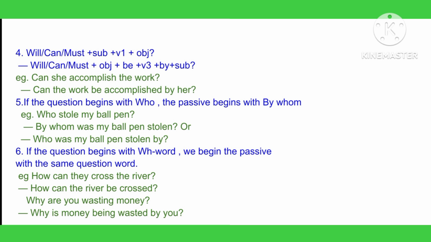Now coming to rule number 6. If the question begins with a W word, we begin the passive with the same question word. For example, how can they cross the river? Now let's see how it changes. How can the river be crossed? Similarly, why are you wasting money? Now let's see how it changes. Why is money being wasted by you?